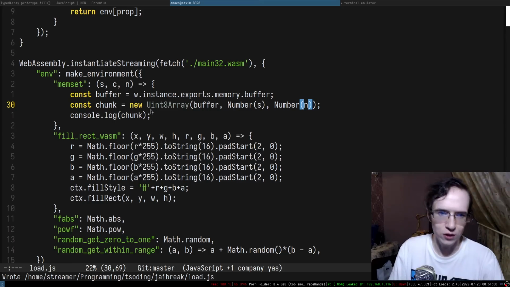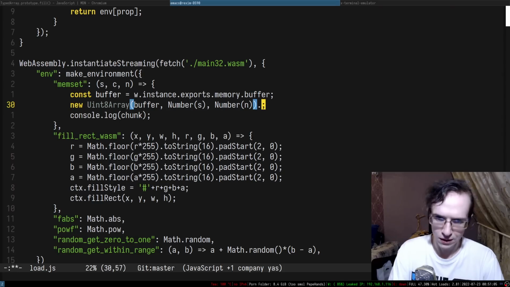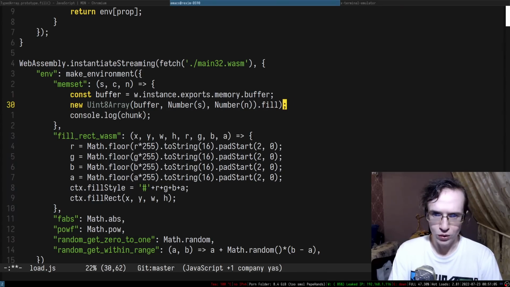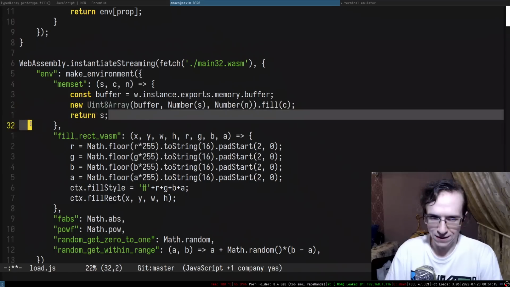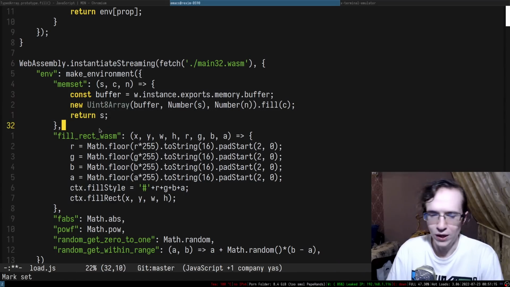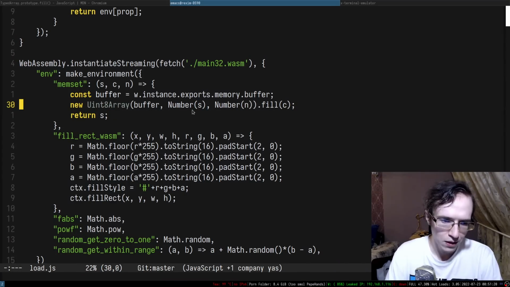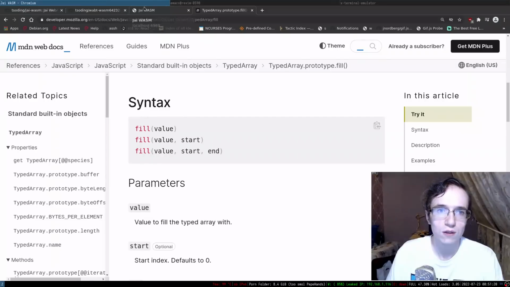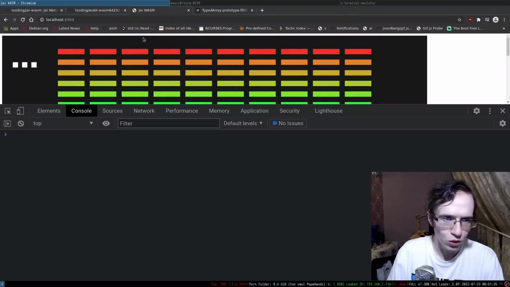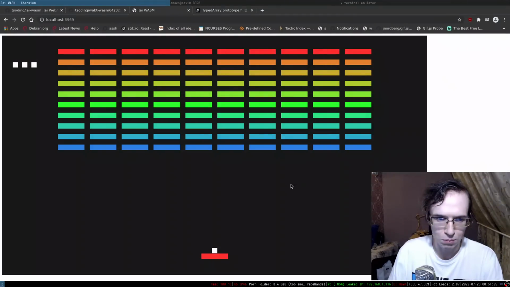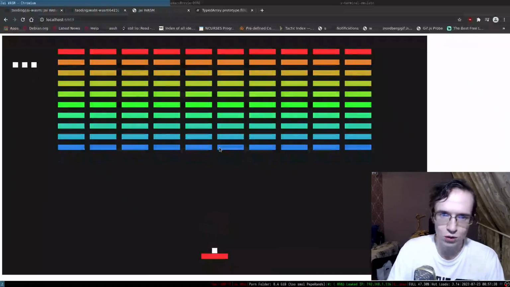And you can actually set the value. So I can do the following thing. I can do fill with C. And if I remember correctly, memset returns the pointer back. It takes the pointer and also returns it back. I don't really know why, but it does that. Okay, so let's see if it works now. And looks like it worked. It just memset the memory, and it didn't try to do anything else.